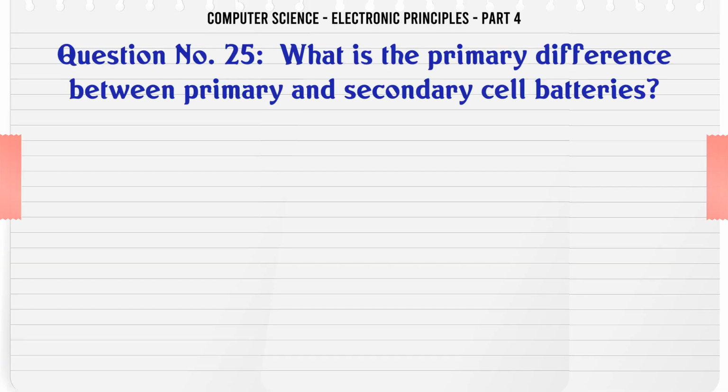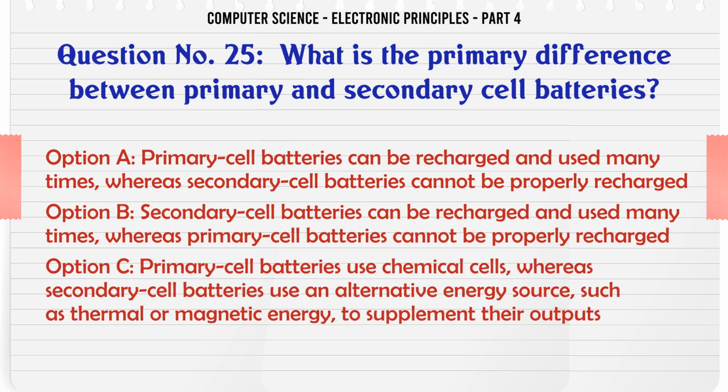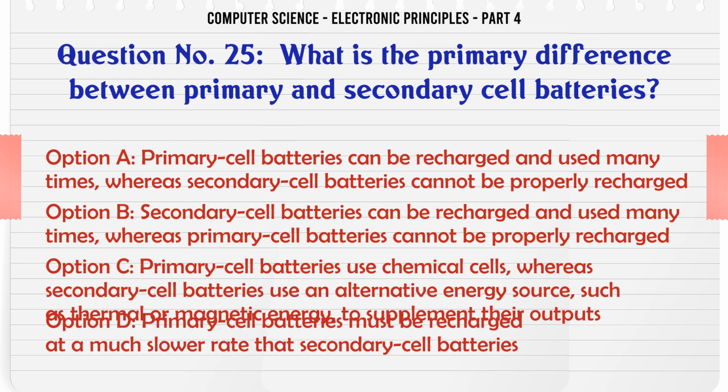What is the primary difference between primary and secondary cell batteries? A. Primary cell batteries can be recharged and used many times, whereas secondary cell batteries cannot be properly recharged. B. Secondary cell batteries can be recharged and used many times, whereas primary cell batteries cannot be properly recharged.